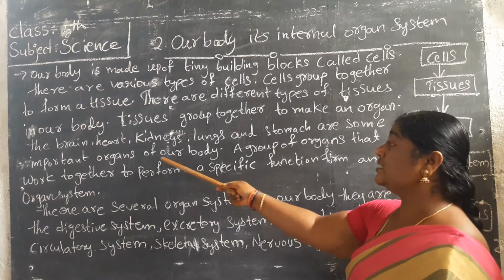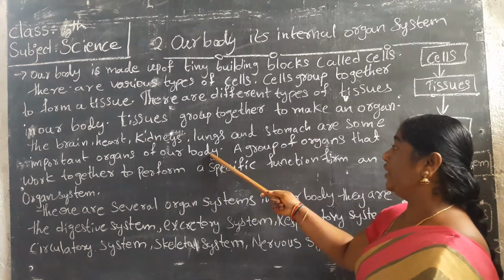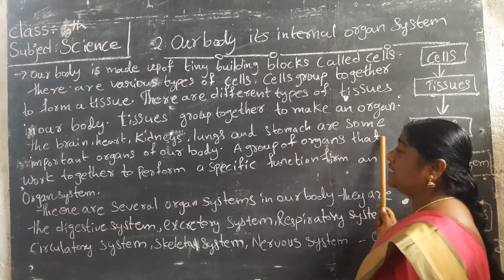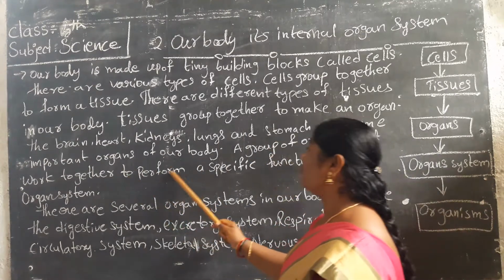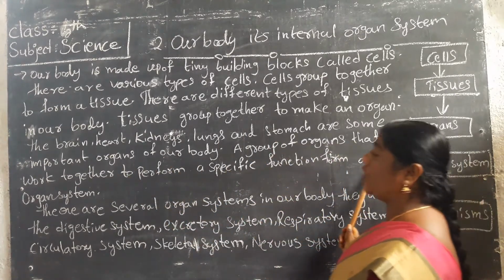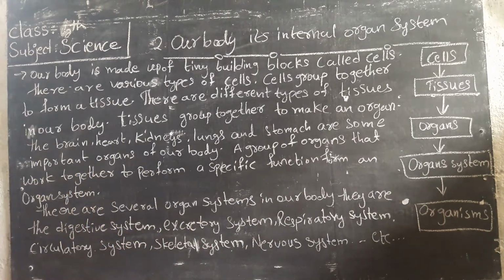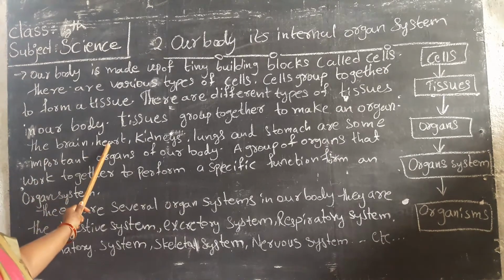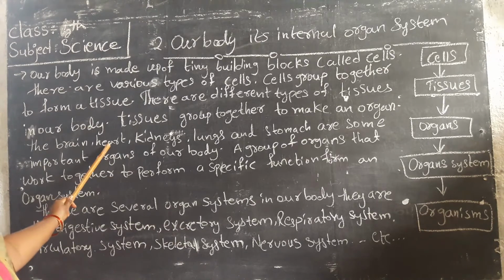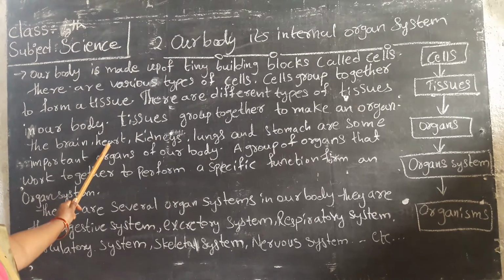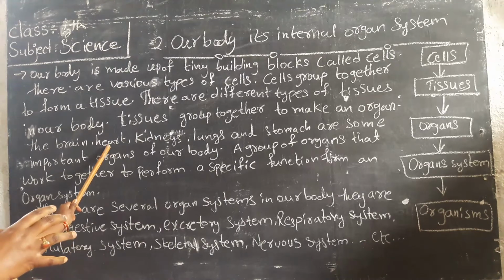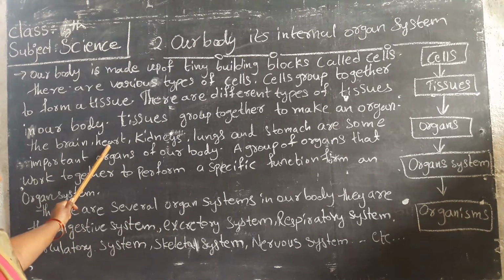Important organs of our body work together in a group to perform a specific function, forming an organ system. Look here. The brain sends the message for how we react. The heart supplies blood to all parts of our body.